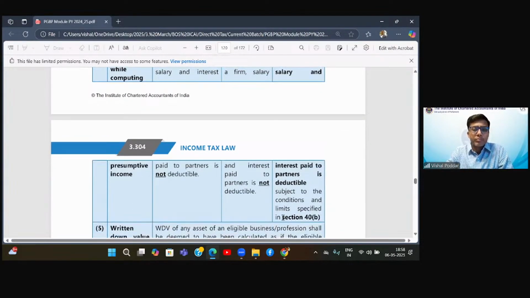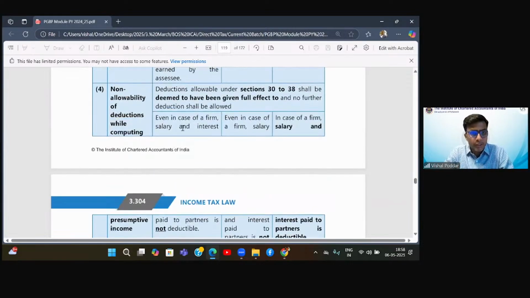section 40 clause B. If you remember, we had discussed this in the previous class. What is section 40 clause B dealing with? I am a partnership firm and I pay salary, that is remuneration, to my partners. I pay interest to my partners. I will get a deduction for that salary, remuneration, and interest, but subject to the conditions and limits in 40 clause B. Now, this 40 clause B is deemed to be covered in 44AD and 44ADA. Means for these two sections, 44AD and 44ADA, the presumptive income of 6%, 8%, or 50% is final.